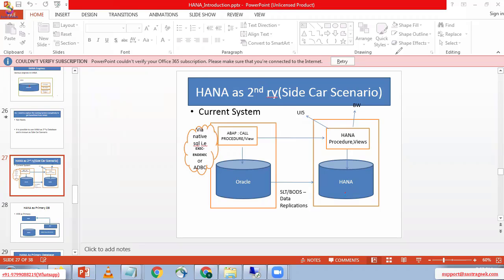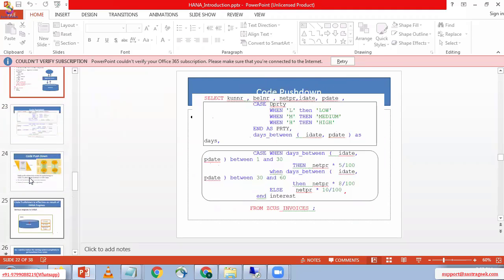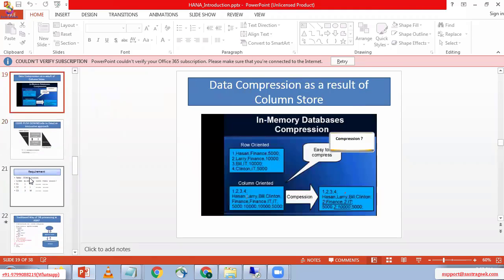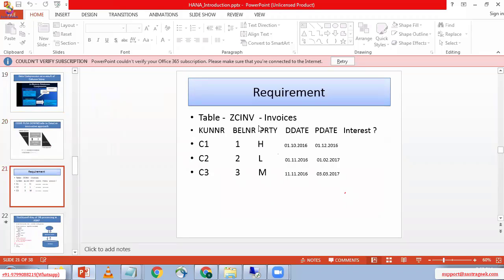First step is, see here. I'm going to show you my project related table. Actually, in my project, I have a table ZCNB. It's a customer invoice table. In my project, I have the table ZCINV.